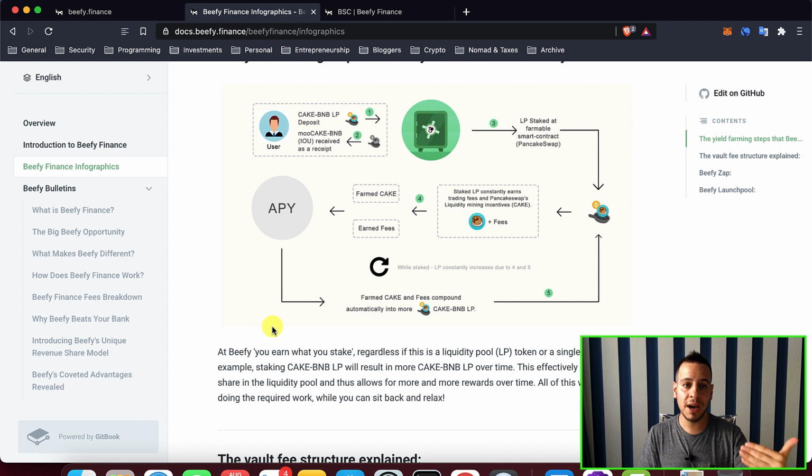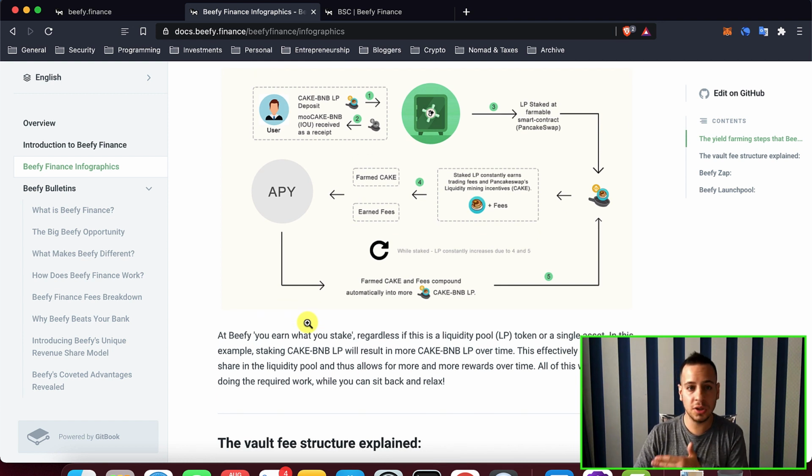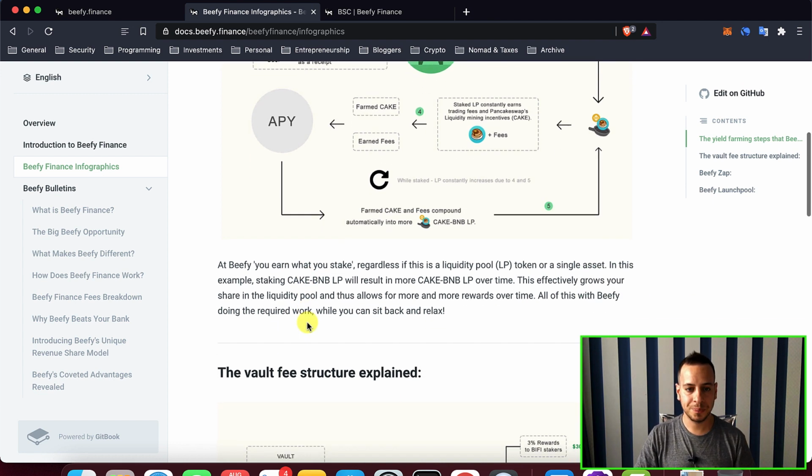But with Beefy Finance, you need to trust two smart contracts, Beefy Finance and PancakeSwap. So it makes the risk a bit higher, but in my case, I use Beefy Finance and I find this risk quite low relative to the returns and rewards I get. So I trust them. It's not financial advice, just my single humble opinion.